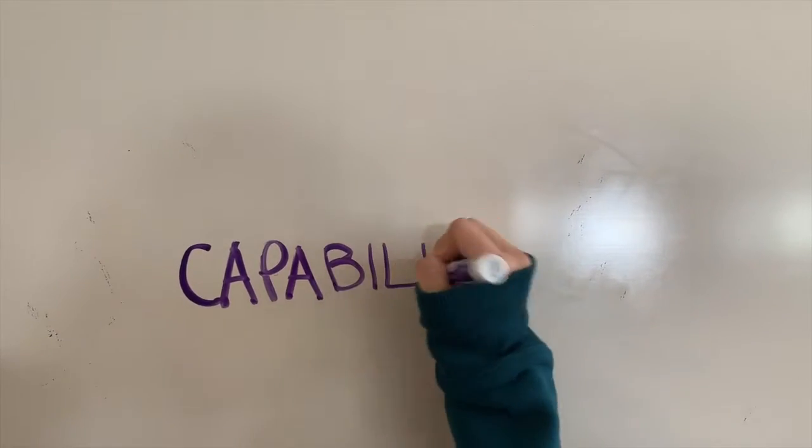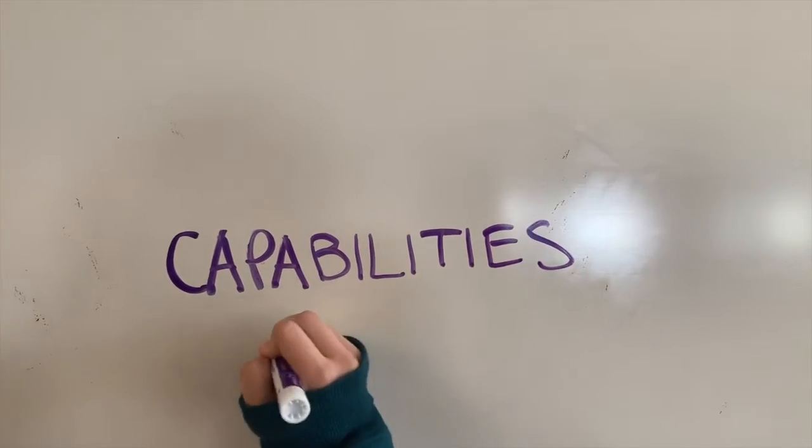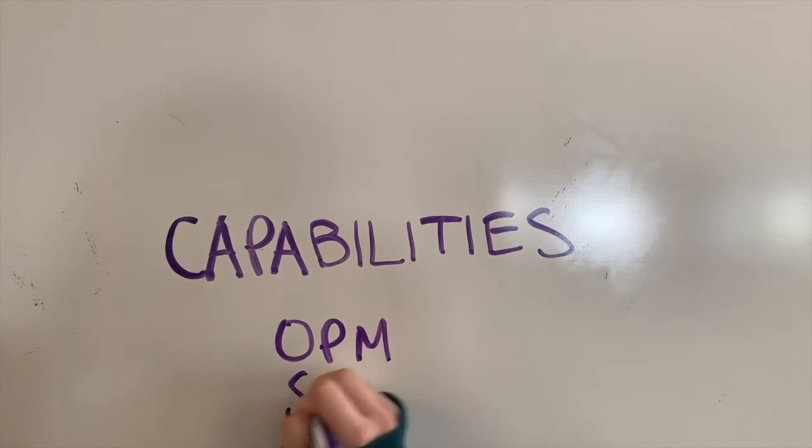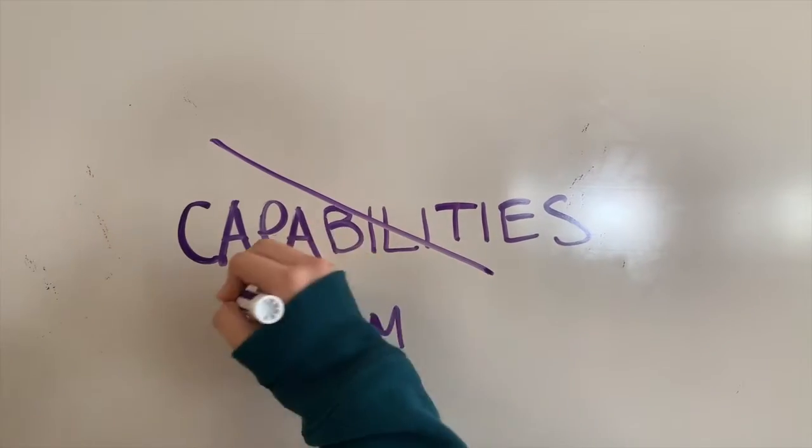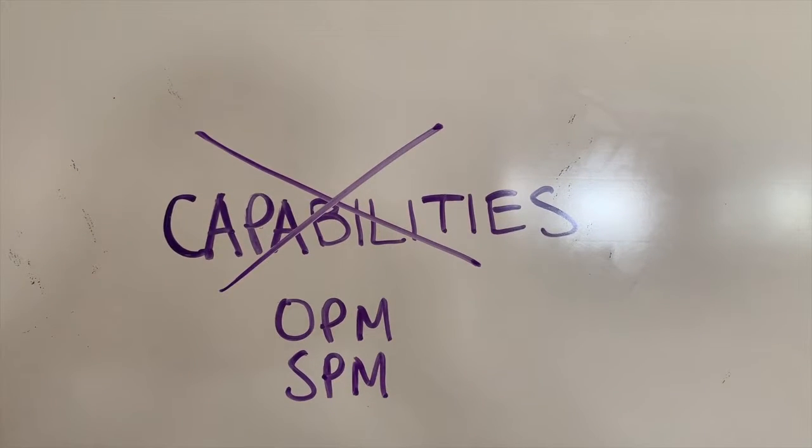The OPM and SPM do not consider capabilities, which means they fail to consider certain opportunities necessary for one to live a fulfilling life, such as social integration and education. According to Sen, "the conversion of income into basic capabilities may vary greatly between individuals and also between different societies, so that the ability to reach minimally acceptable levels of basic capabilities can go with varying levels of minimally adequate incomes." Income is important to consider, however, basic capabilities are another necessary factor to consider when determining if someone is impoverished.